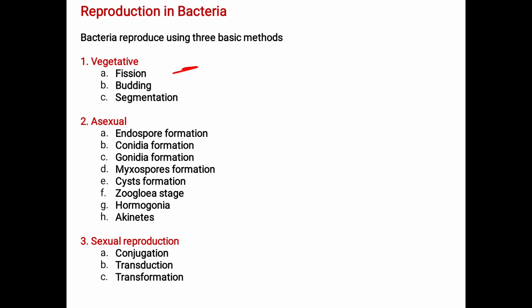They are not differentiated. But if we go to the particular, in vegetative form, we have the fission, that is the binary fission, the budding and the segmentation.